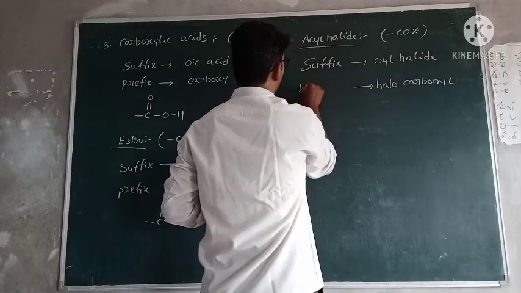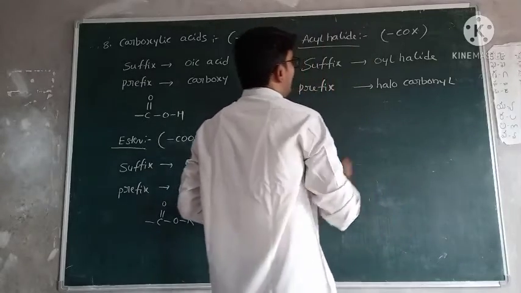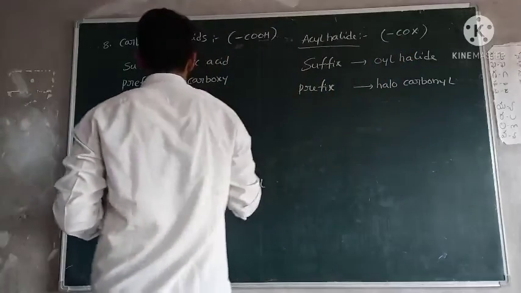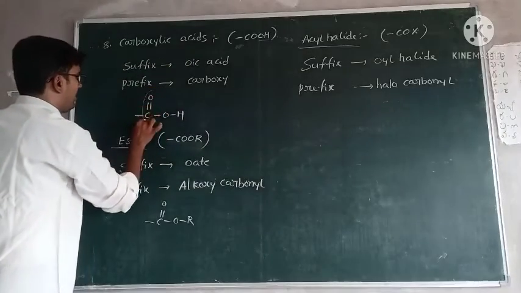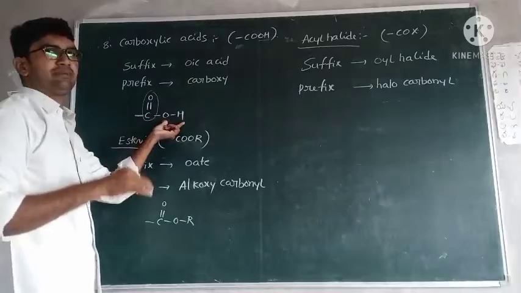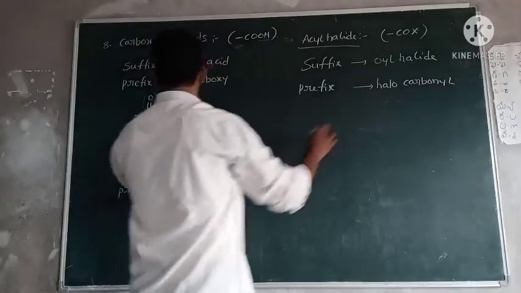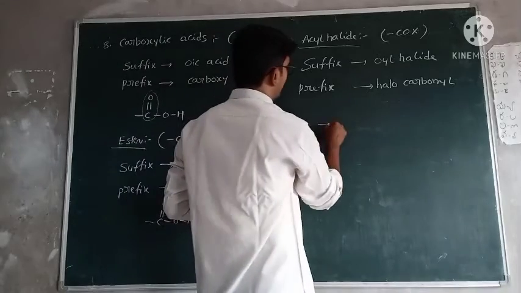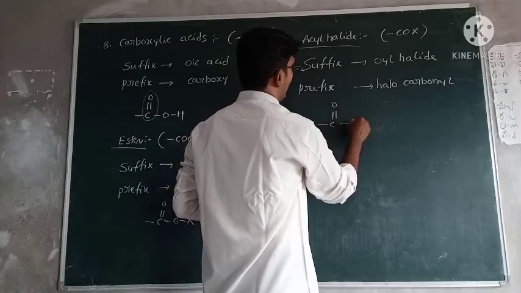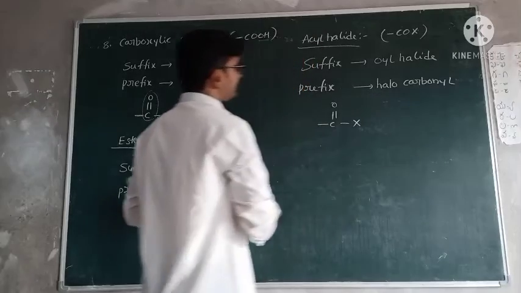This is the prefix name, halocarbonyl. Generally, the C double bond O part is called the carbonyl part. That's why, since this OH is replaced by X meaning halogen, it is halocarbonyl. Okay. Next.